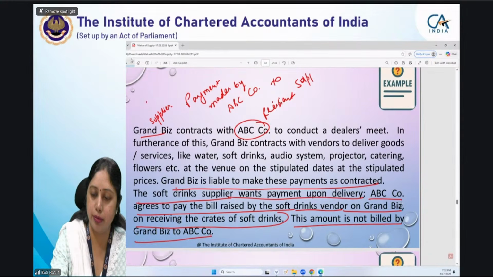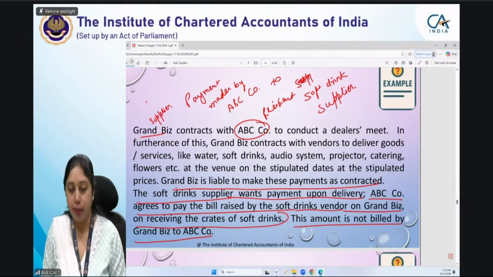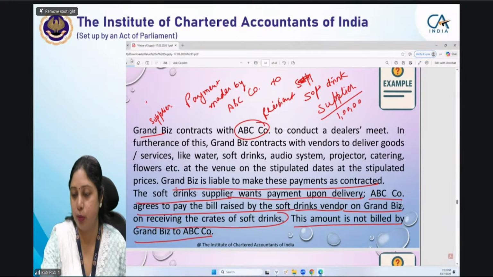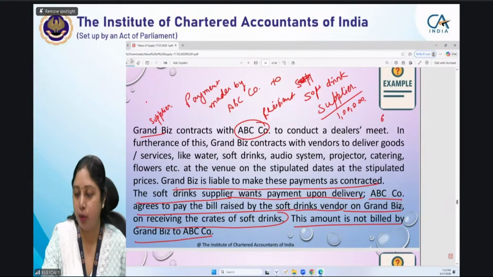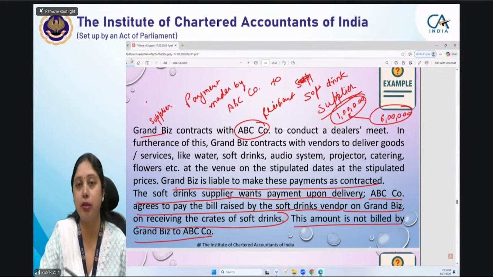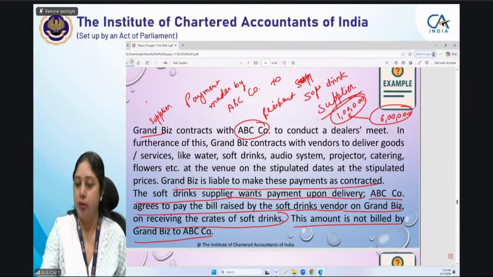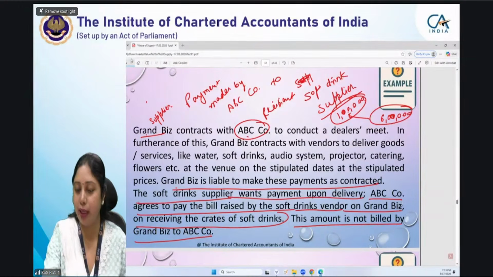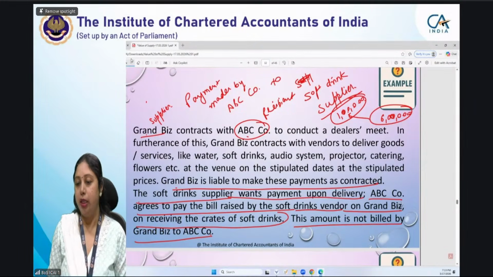Whether it will include the payment made by ABC company to the soft drink supplier, I am assuming this to be 1 lakh rupees, and the total value of the contract to be 6 lakh rupees. Now this total value does not include this 1 lakh. I'm just doing it for the sake of simplicity. So GrandBiz has charged 6 lakh rupees from ABC company. Apart from that, it asked it to pay 1 lakh rupees to the soft drink supplier. Now what is the value of supply?